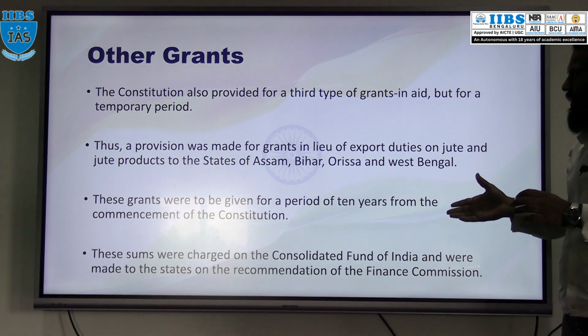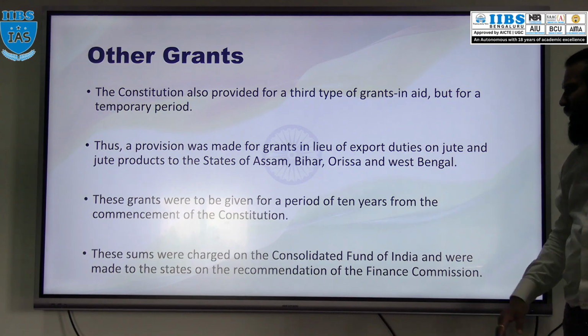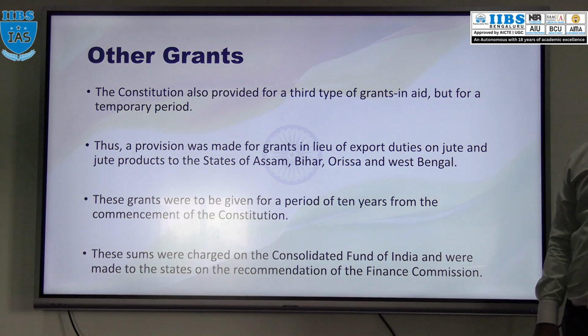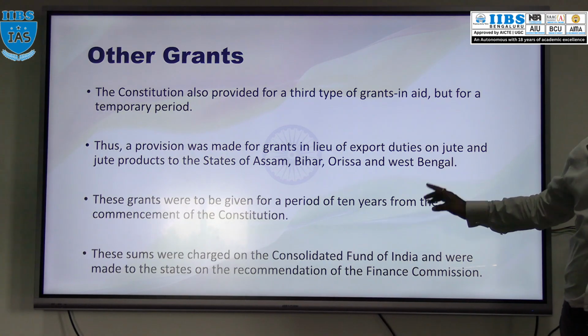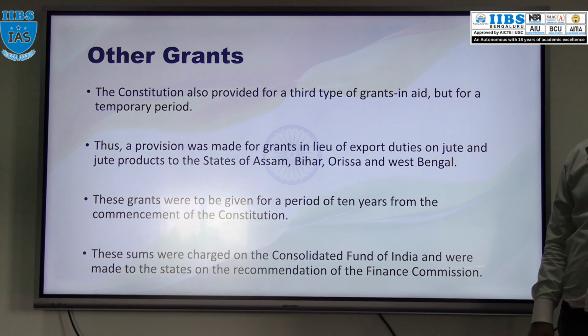So in other grants, the government has given this grant, but these grants are for 10 years from the commencement of the Constitution. These grants are charged on the Consolidated Fund of India, and the grant should be given on the recommendation of the Finance Commission. Okay, so three grants: statutory,